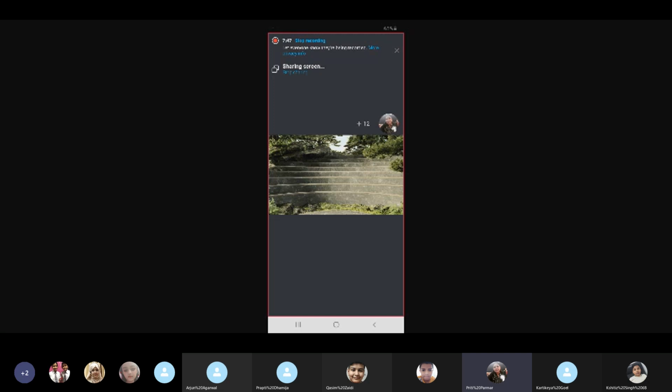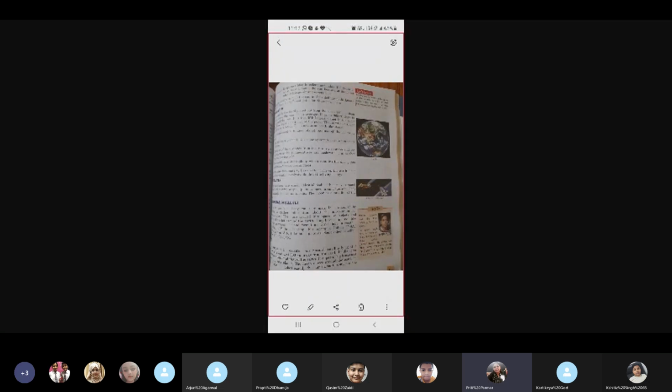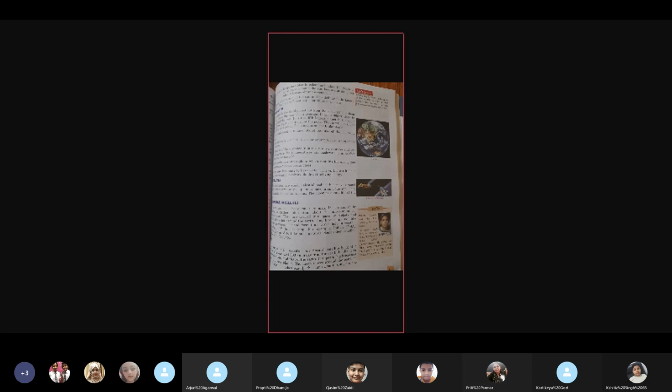Then, while we were doing the solar system, we did the first heading, which was the sun. The solar system in the center has the sun, around which the planets revolve in a particular path, which is known as the orbit. Then we talked of the 8 planets, where we discussed in detail everything about the 8 planets. Now, today we take up the new heading, the Earth.